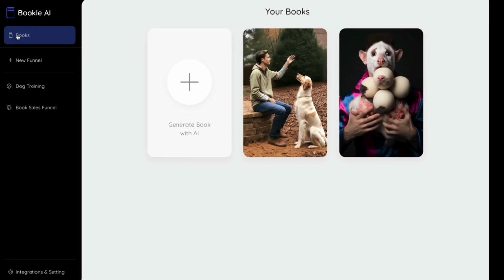All right, so this is Bookle AI. Super easy to use. This software generates books with AI that actually sound like you, that have all of your content, but it's written with AI. So as you see here, we have two different books that I was creating.